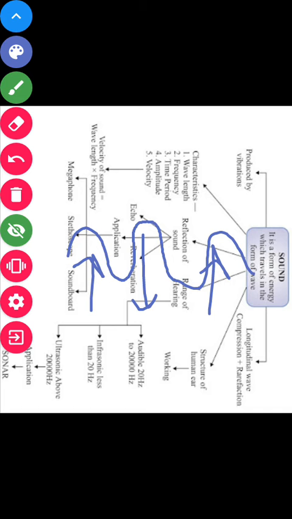Alright, now we'll move ahead. So you'll ask me, ma'am, you told me about everything related to wave, but what is a medium? So your answer for this question is: the substance through which sound travels is called your medium. And when will sound travel?